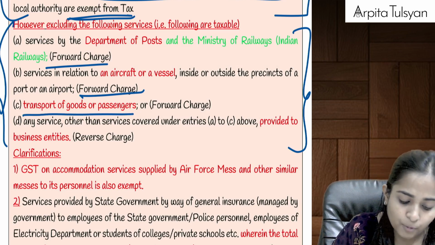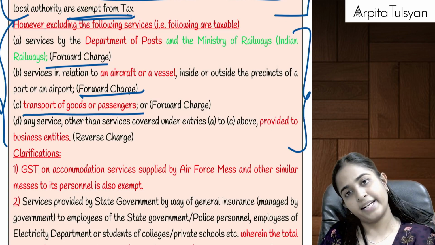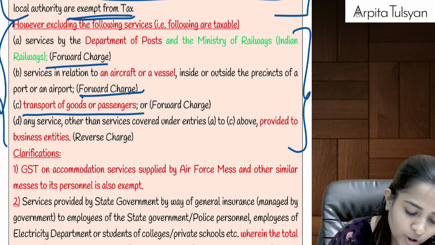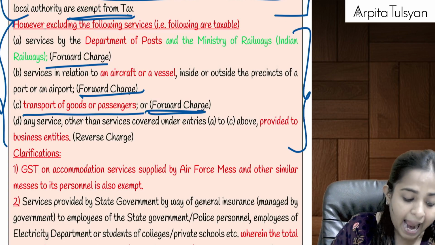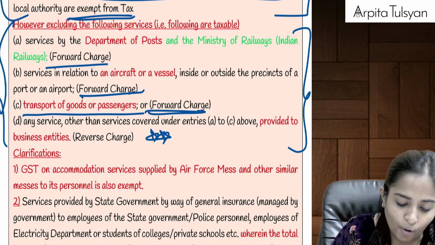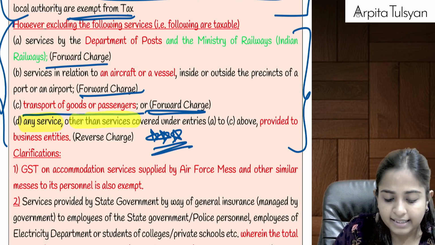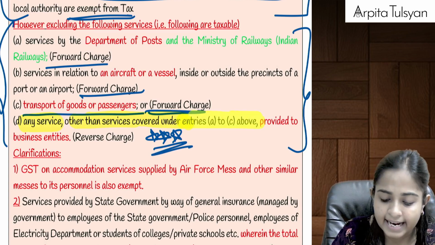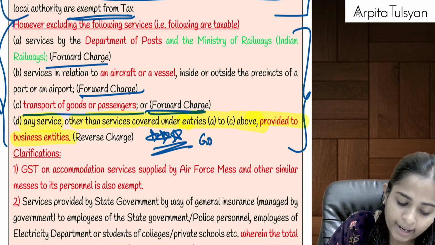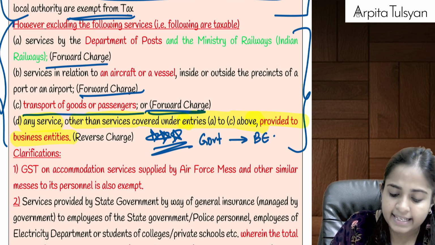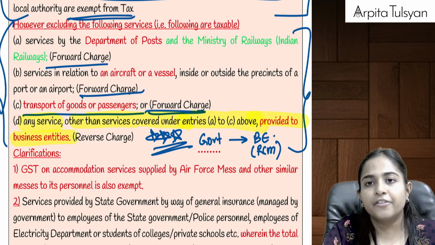Then the next one is transportation. Any services in relation to transportation of goods or passengers provided by the central government, state government, union territory or local authority will also be taxable under forward charge. And the next one is a new point here. Any service, other than services covered under entries A to C above, provided to a business entity. It means that if government is providing any services to a business entity, then it is going to be taxable, and that too under reverse charge mechanism.